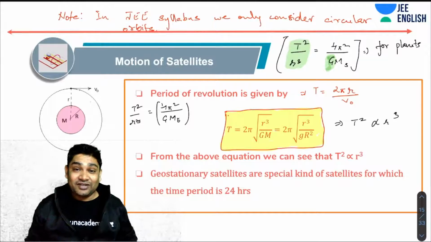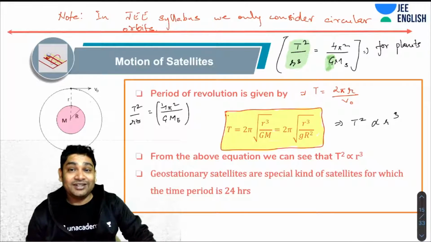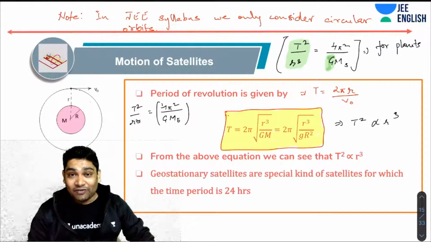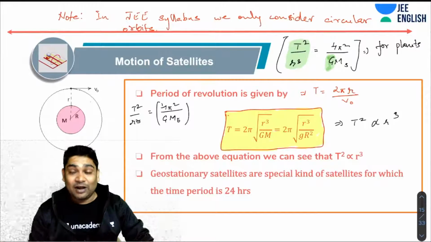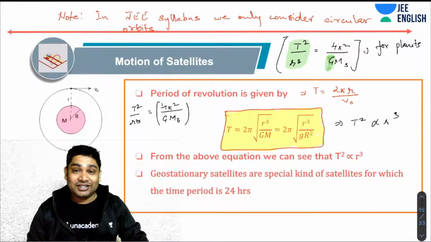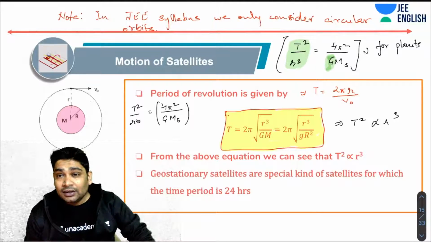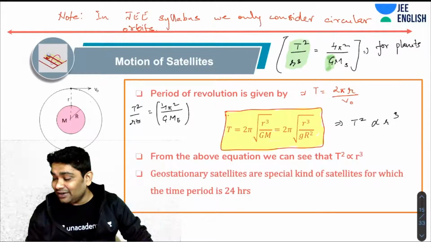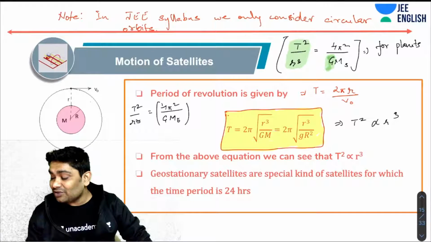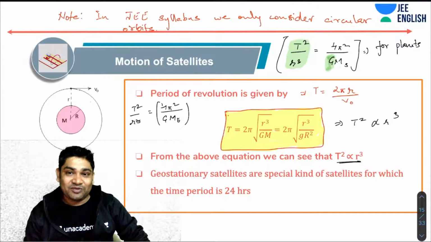This is a universal law. There's a term universal attached to it. That means these equations work for any object. They will work for black holes. They work for stars. They work for Sun. They work for Earth. So that's a very, very interesting thing. Again, here it has been reiterated that you will notice that T square is directly proportional to R cube, which can be seen from the above equation.